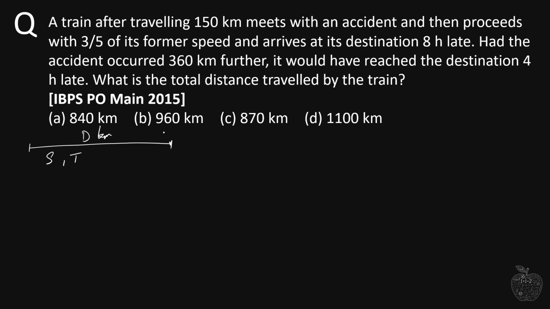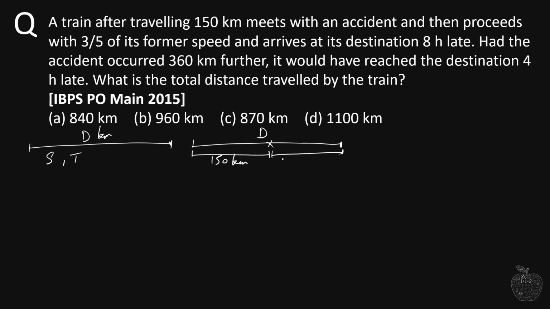time. But what the question is telling me is that a train after traveling 150 kilometers meets with an accident. So out of this d kilometers, the train travels for 150 kilometers, and after that it meets with an accident here, and then proceeds with 3/5 of its former speed and arrives at its destination. So after traveling 150 kilometers, the train meets with an accident, and after that it travels the rest of the journey, which is total there is d kilometers.